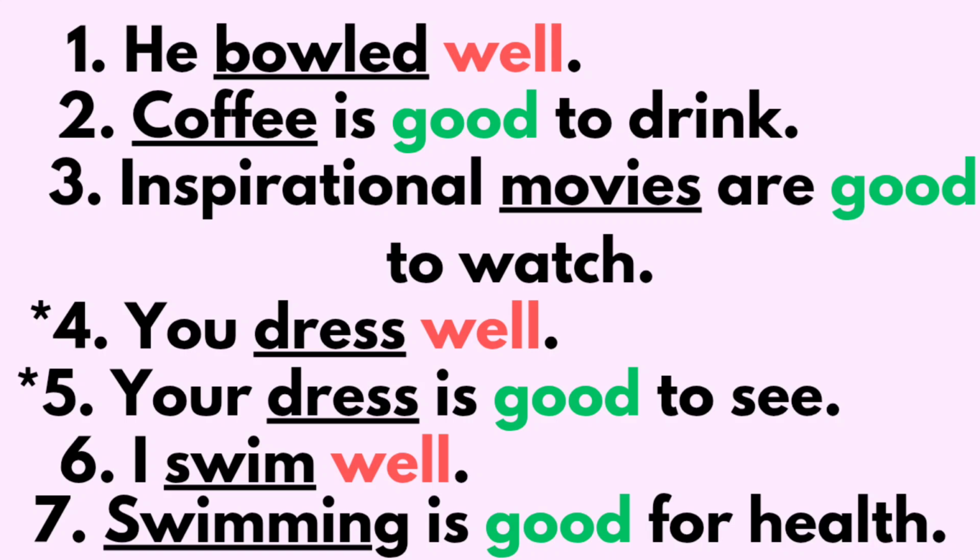In the seventh example, swimming is a noun and it is a gerund. I'm going to make a separate video on gerunds, okay? Swimming is good for health. Here swimming is a noun and it is described by an adjective, good. How is swimming? Swimming is good for health. We'll see some more examples, okay?